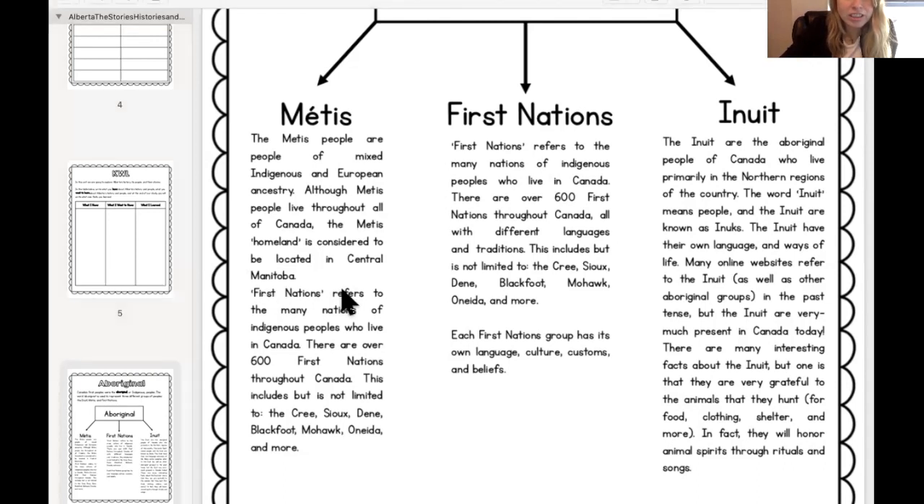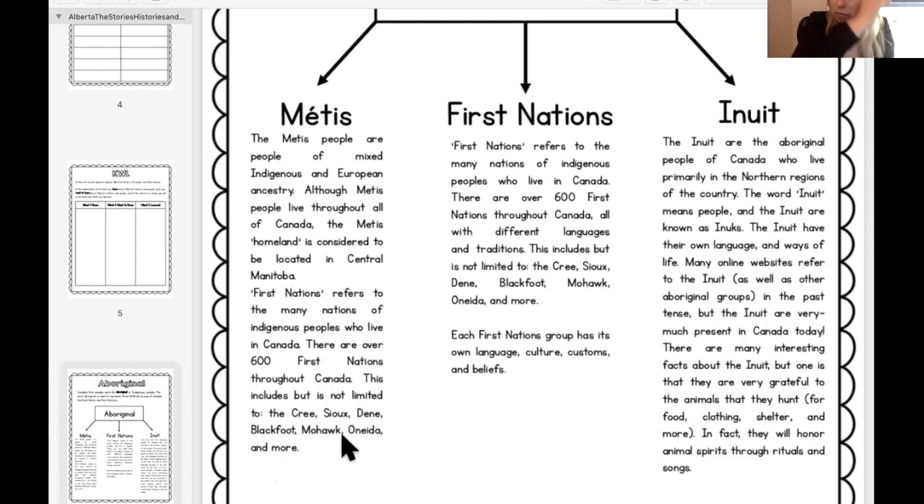The First Nation refers to the many nations of Indigenous people who live in Canada. There are over 600 First Nations throughout Canada. So that means 600 different nations inside of Canada. This includes, but is not limited to, the Cree, the Sayo, I'm gonna look up how to say that, the Dene, the Blackfoot, the Mohawk, the Oneida, and more. So those are just a few.